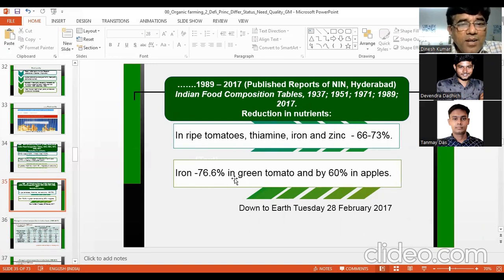76.6% in green tomato, iron content has declined. And by 60% in apple. 60% in apple has declined. When you get married, you will have children. And then you can teach your children that when you cut the apple with an iron knife, the color of the apple turns brown. Why does it turn brown? Because iron present in apple is converted to oxide.